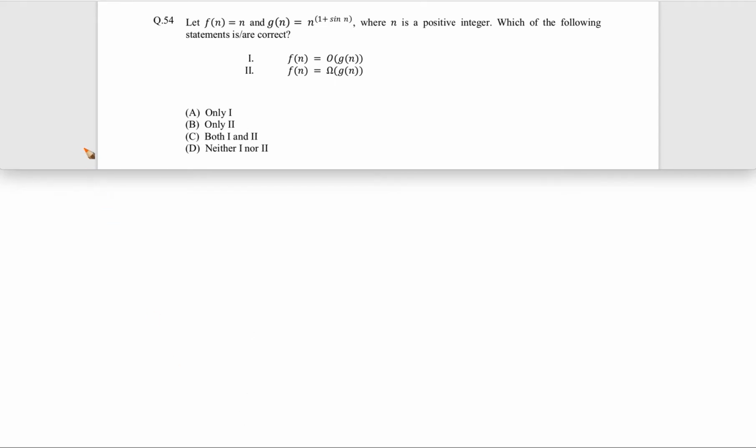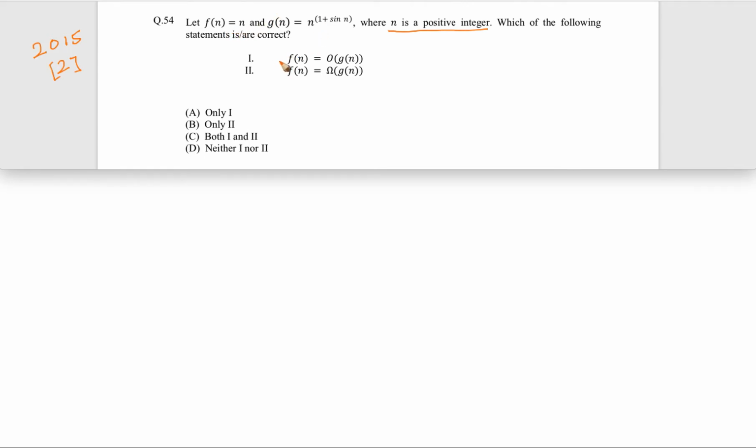Okay, now let's see this question. This question came in GATE 2015 for 2 marks. Now the question is, let F(n) is equal to n and G(n) is equal to n raised to the power 1 plus sin n be two functions, where n is a positive integer. Which of the following statements is or are correct? So we know F(n) is simply equal to n,